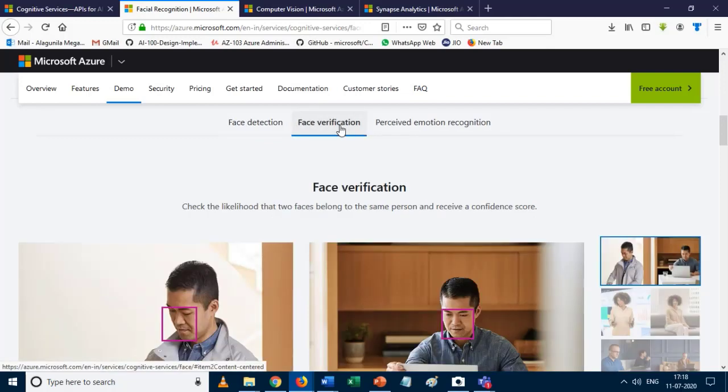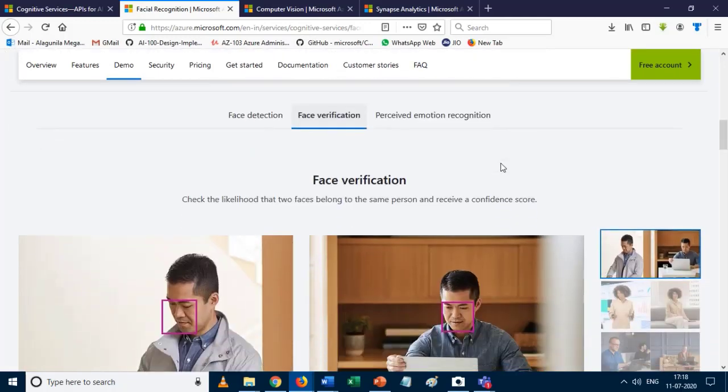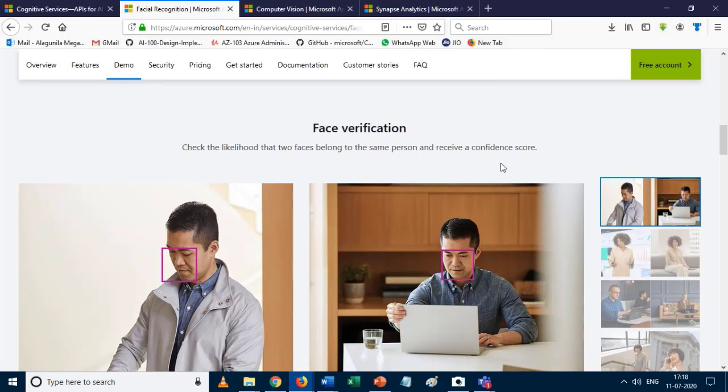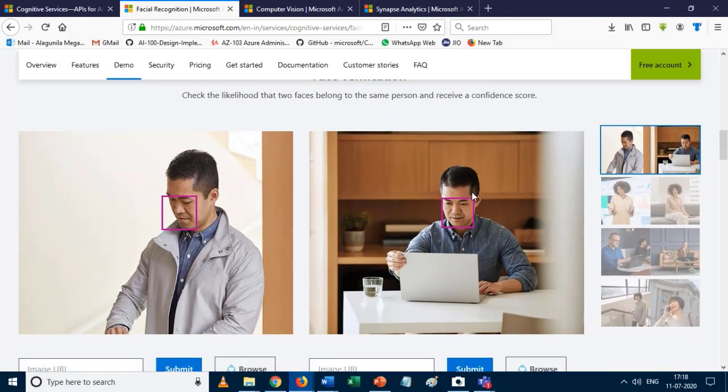Let me move on to show you the face verification API. It is used by Uber in the US for verifying the person. Some drivers registered and then sent some other person for the ride.